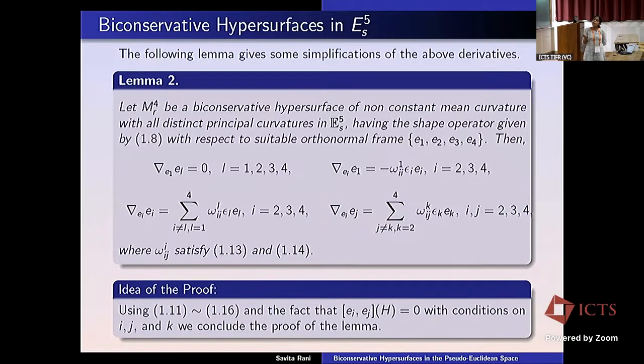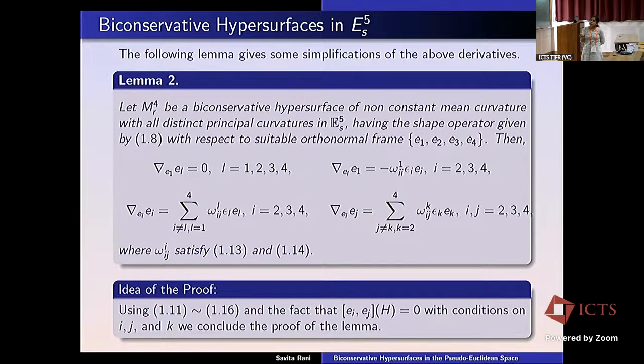So what we considered: we took M^4 to be a biconservative hypersurface of non-constant mean curvature with all distinct principal curvatures in 5-dimensional pseudo-Euclidean space with index s, having the shape operator given by this, where I took the entries as -2εH, λ2, λ3 and λ4. Then with respect to a suitable orthonormal frame, we got these terms of the covariant derivatives.